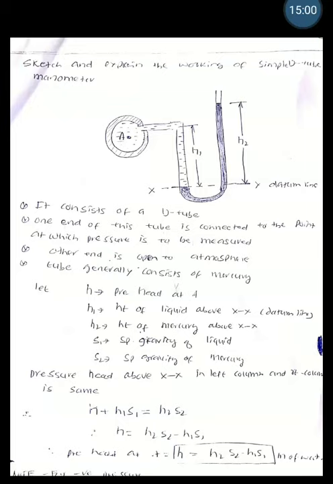But what is the pressure head in the left column? It is H plus H1 S1. And in the right column, it is H2 S2. And we know that we want to measure the pressure difference. Therefore, H is equal to H2 S2 minus H1 S1. Means the pressure head at A, H, is equal to H2 S2 minus H1 S1. So this is measured as meters of water.